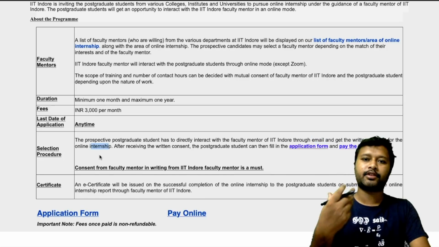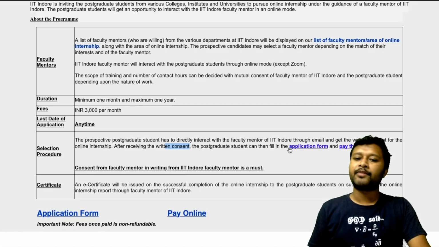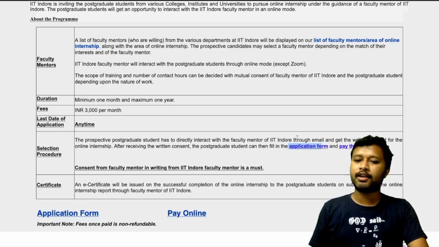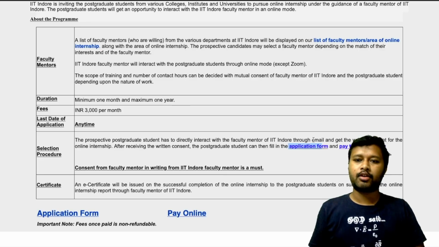As I told you, you have to just mail him and he is going to give you the consent through his mail. Now after receiving the written consent, the postgraduate student can then fill the application form. So after getting the consent, you have to click on this to get the application form, and then you have to pay the fee. Both the things you have to do. Let me tell you how to fill it.